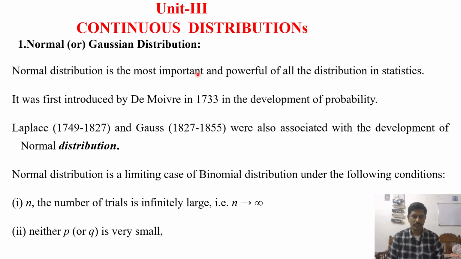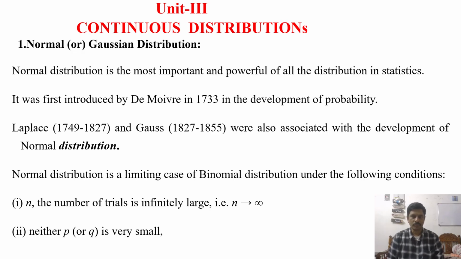A discrete random variable is one that takes the values 1, 2, 3, and so on. If the variable takes values in a certain range, that means if we take 1 comma 2, all the values in between 1 and 2 also exist, then it is said to be a continuous random variable.